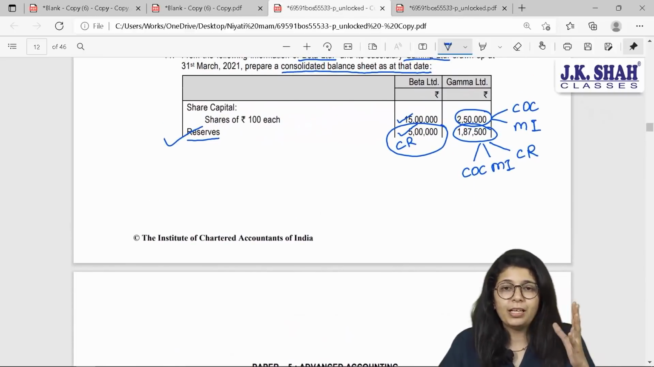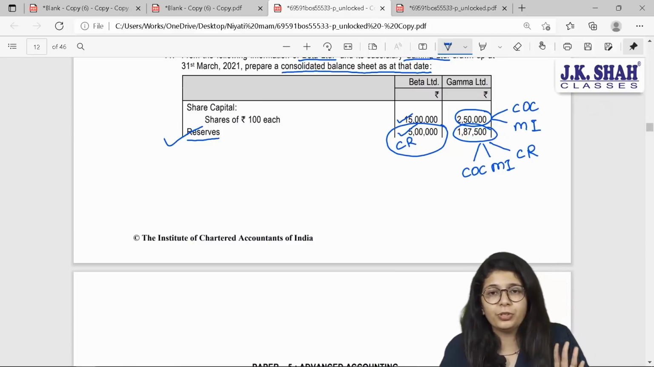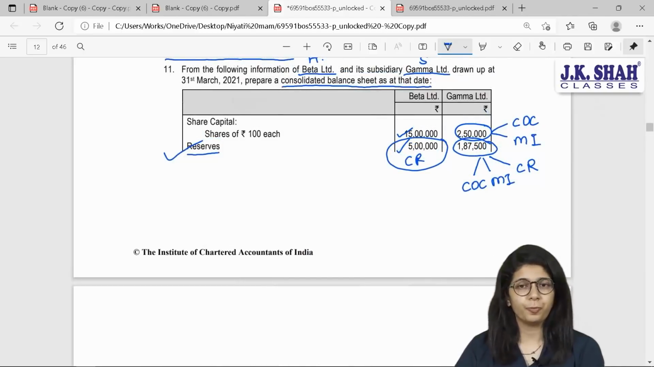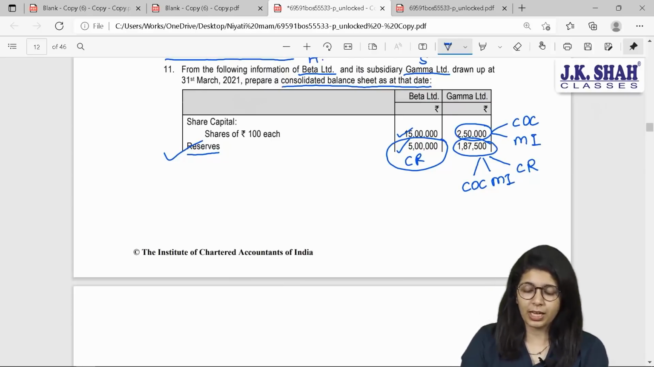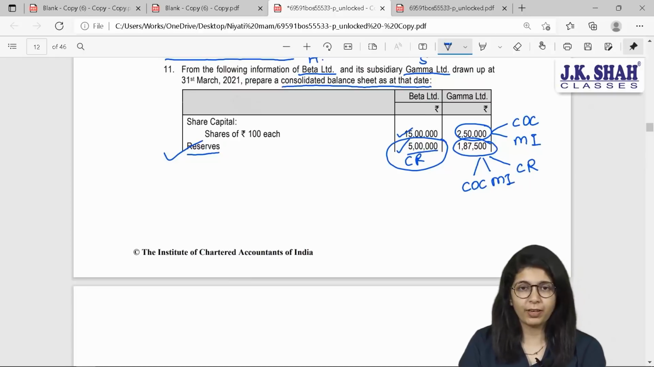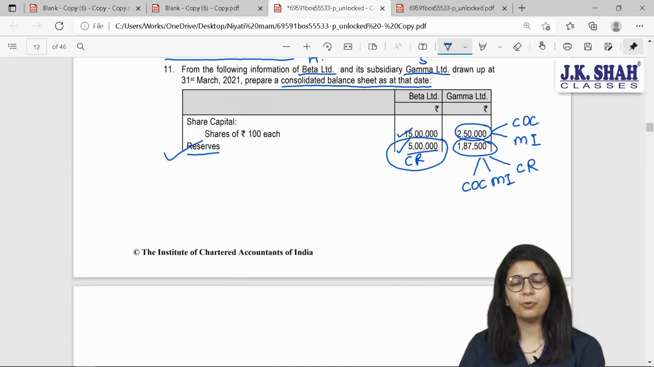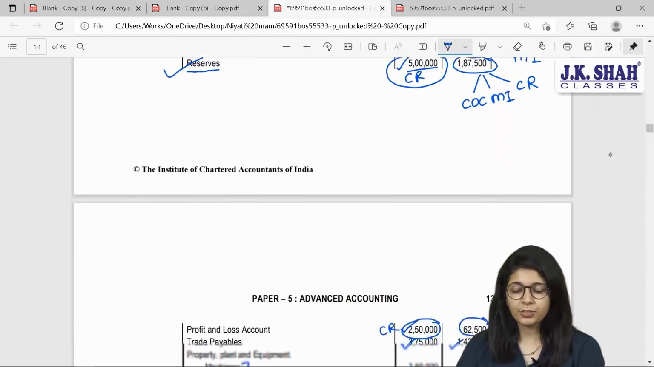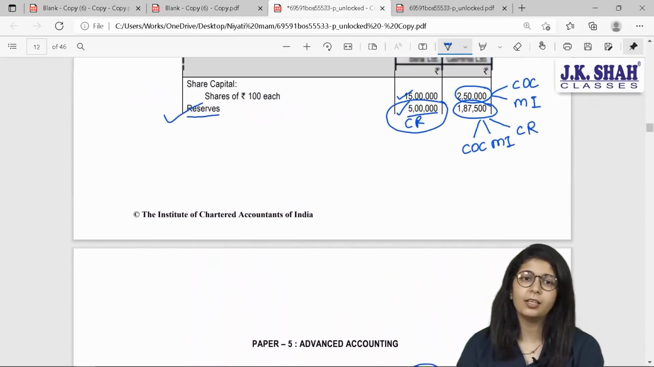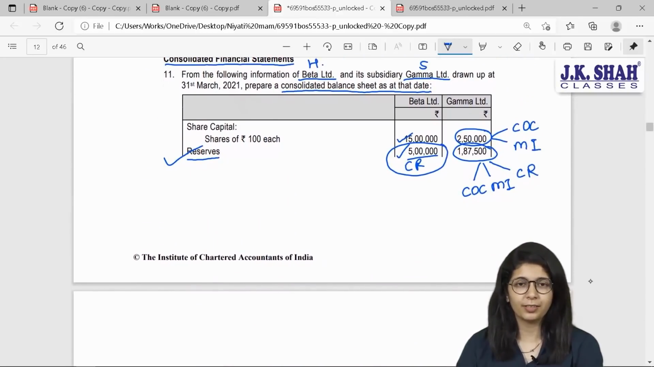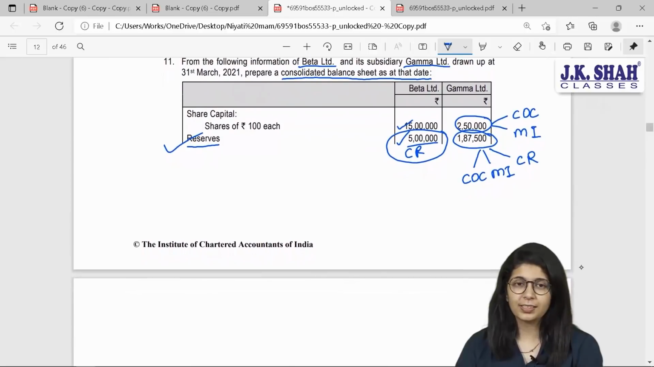All the reserves of Beta Limited will stay as it is. All the reserves of Gamma Limited shall be divided into three parts. So it will consist of pre-period profits which will be transferred to cost of control, post-period profits which will be added to consolidated reserves, that is to these balances of 5 lakhs of Beta Limited, and some portion will be for minority interest. This will be for the reserves given in our balance sheet, all the reserves, revaluation reserve, P&L, the normal general reserves, everything. Yes, beta. So this is it.